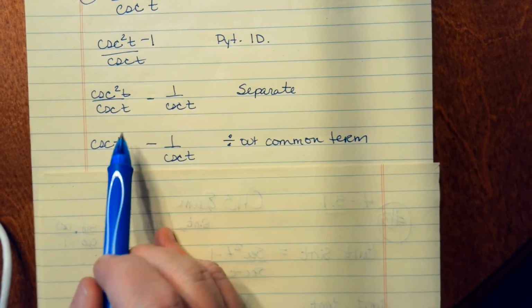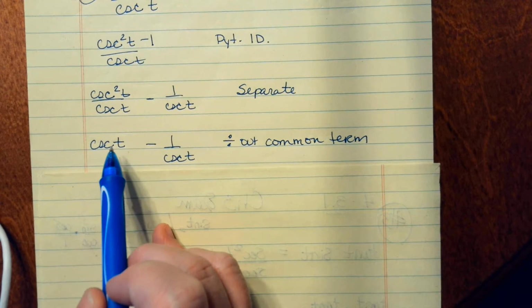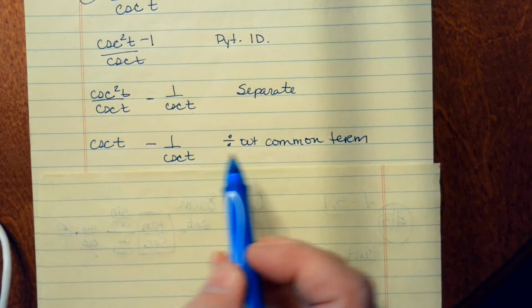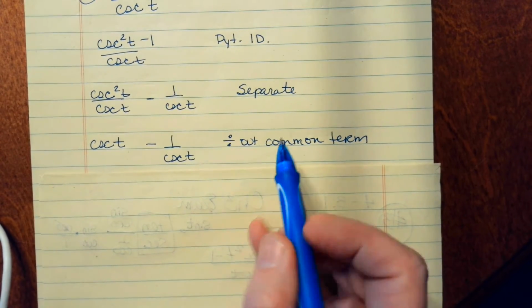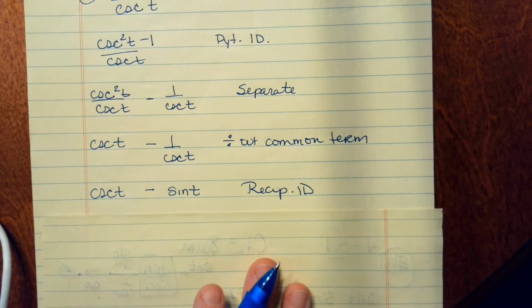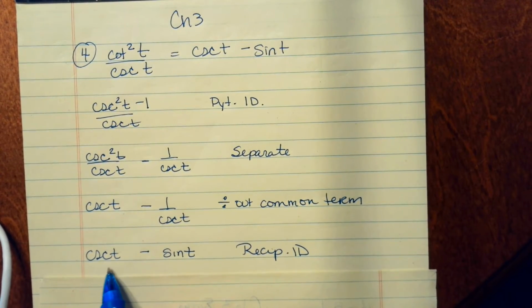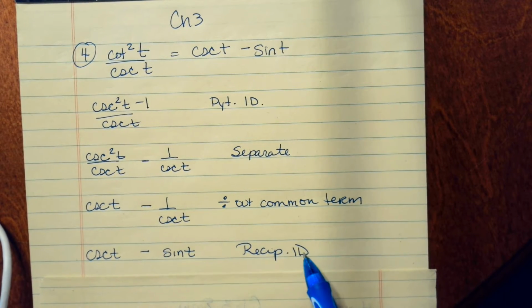Next, I'm going to divide out the common term in that first fraction, and it's going to leave me with cosecant t minus 1 over cosecant t. I didn't have to do anything to the second fraction. My reason there is I divided out a common term. Then I have what I'm looking for, cosecant t minus sine t. I switch this out using a reciprocal identity.